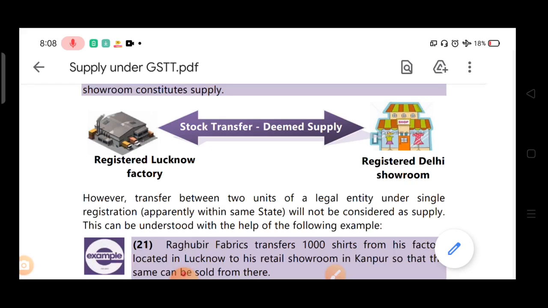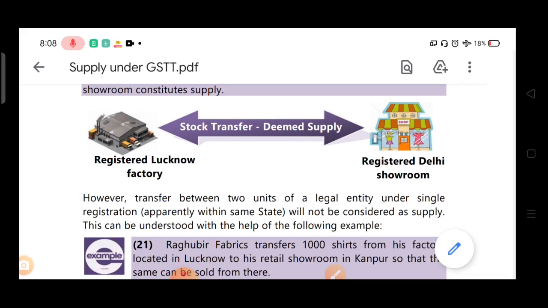However, if there is a transfer between two units of a legal entity under single registration, means within the same state, suppose within the same state there are two business verticals. Those two business verticals are under the single registration. There is no separate registration. Single registration is only there of two units of a legal entity. So if stock transfer is taking place between those two establishments in the same state where single registration is there, that will not be considered as supply.